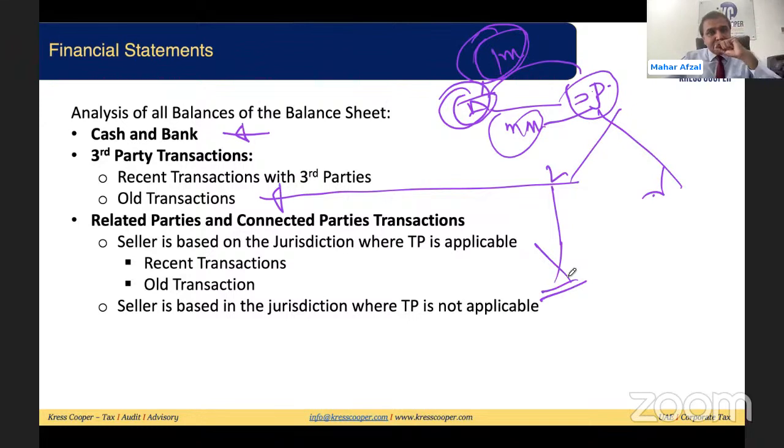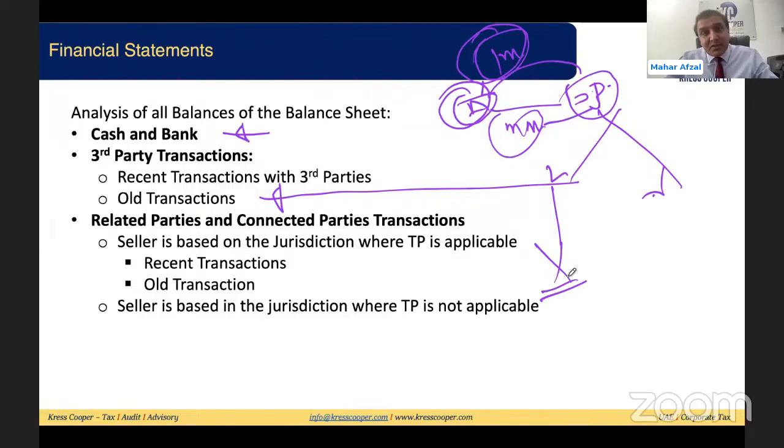But if there was a transaction with the related party, this was an old transaction, and any revaluation has not been done, or the revaluation was done in the past, then there is a possibility that the value of the asset or the value of the liability is different from what is reflected in their books, because this is a transaction with the related party.